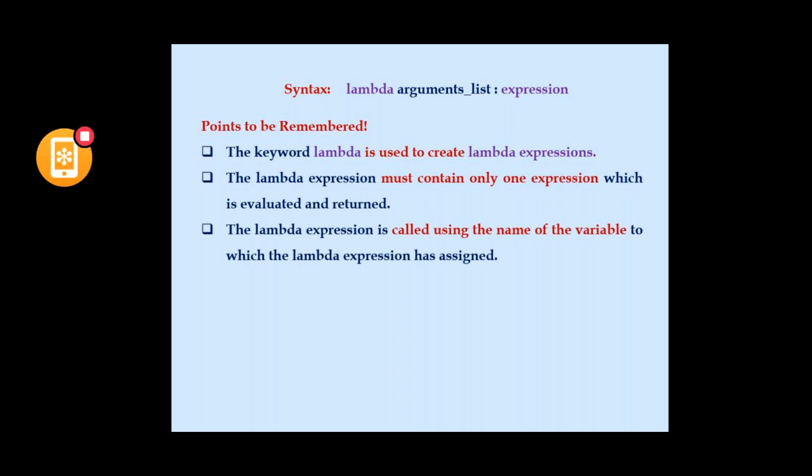We have to call the lambda expression with the name of the variable to which the lambda expression has been assigned. We have to call the lambda function with the value that has been returned to the variable, to which that lambda expression has been assigned.